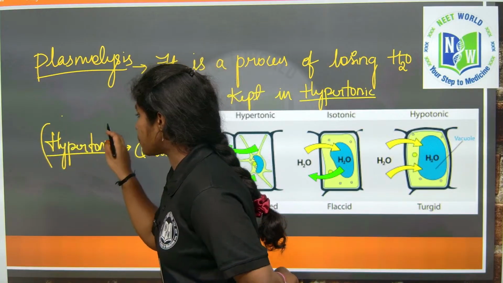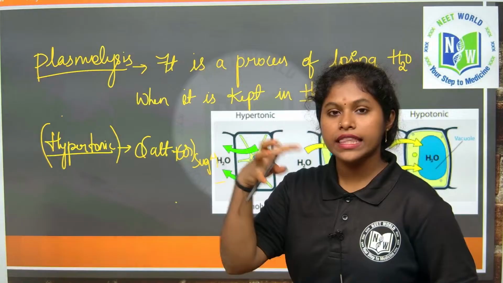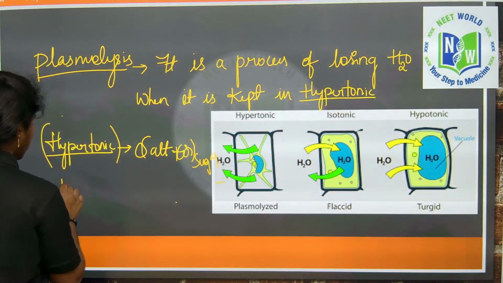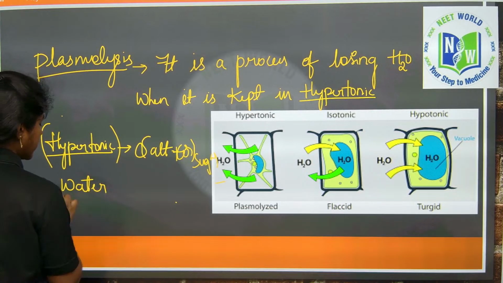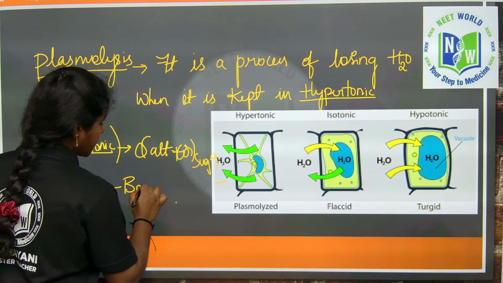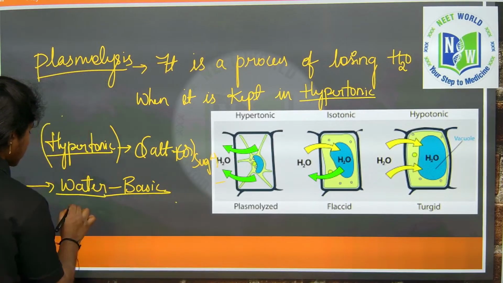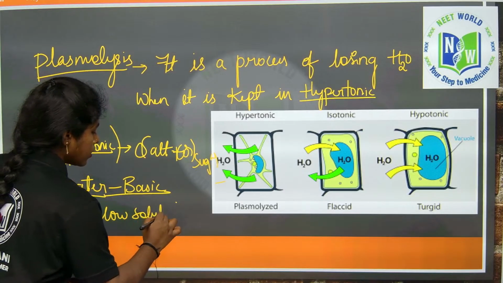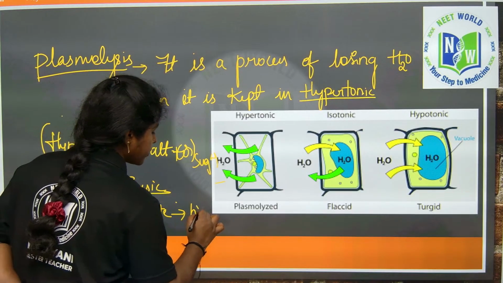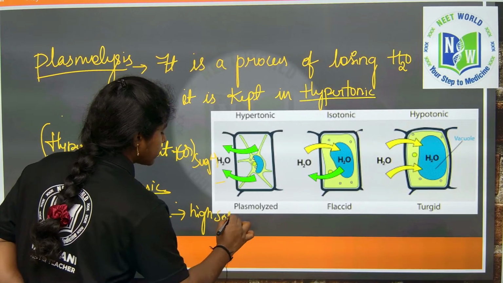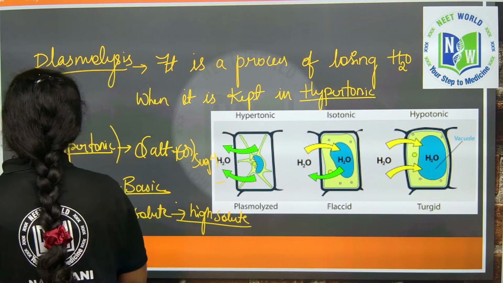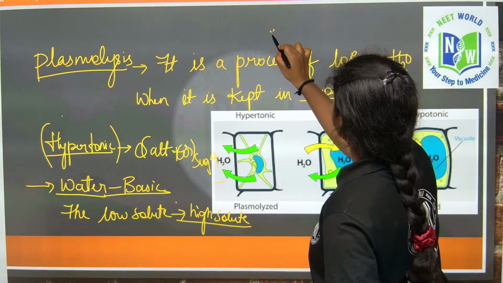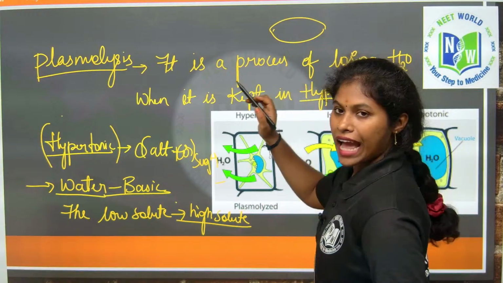So, when the cell is placed in the hypertonic solution, the cell loses water. Why is it? Because water has a basic rule. The basic rule of water is that it always travels from low solute to high solute. See, this is a plate having sugar solution.